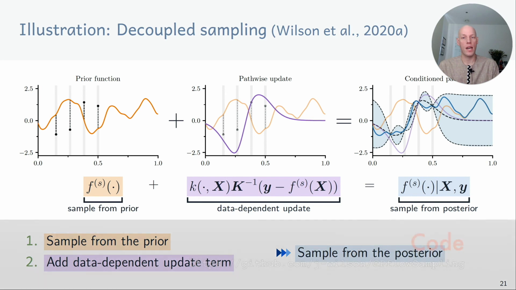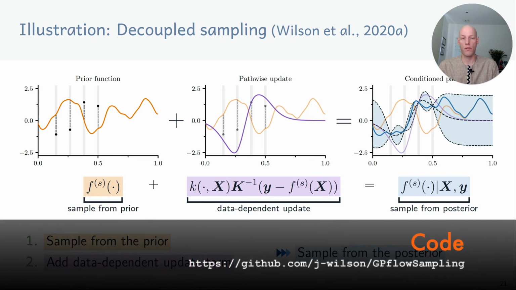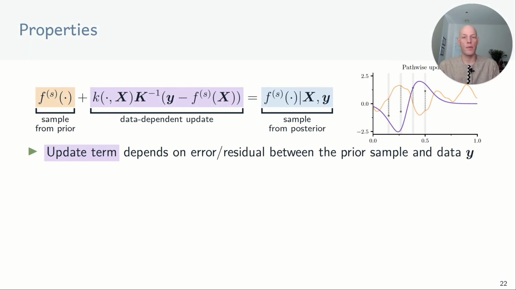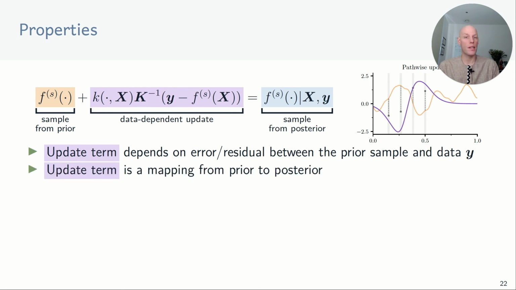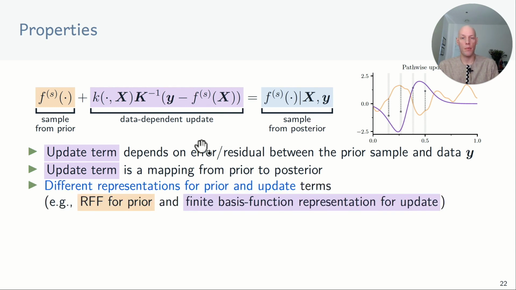We see that the sample we just computed passes through the observations and it makes sense given this posterior Gaussian process. As we just discussed, the update term depends on the residual between the prior and the observed data. We can think of this update term to be an explicit mapping between the prior and the posterior. The decoupled formulation up here allows us to use different representations and approximations for the prior and the update term.